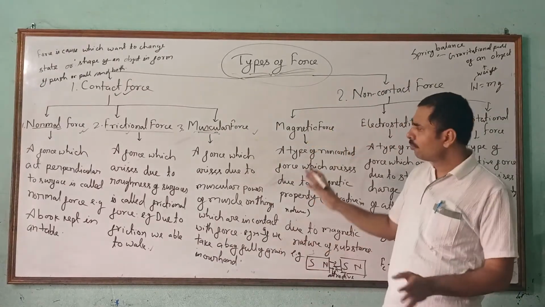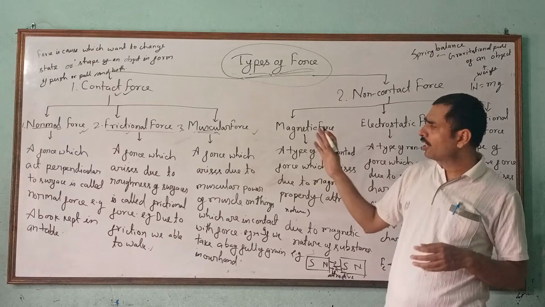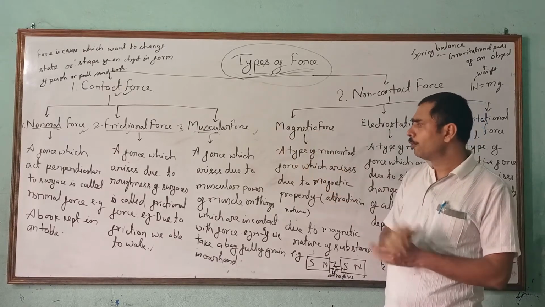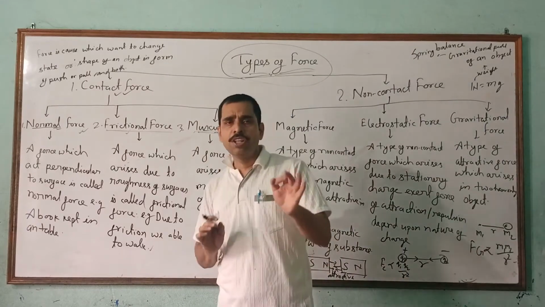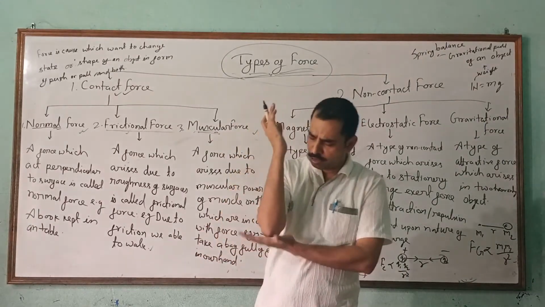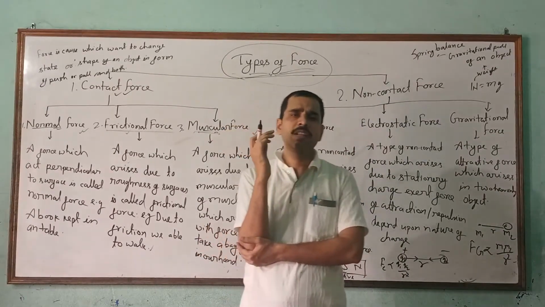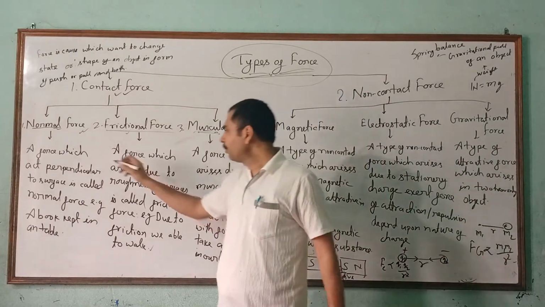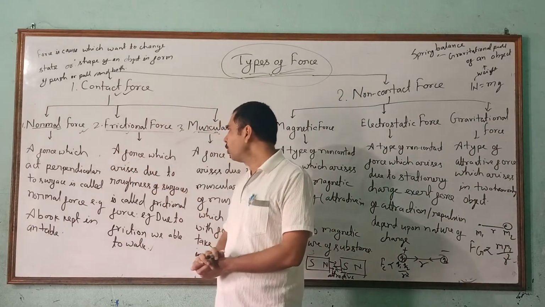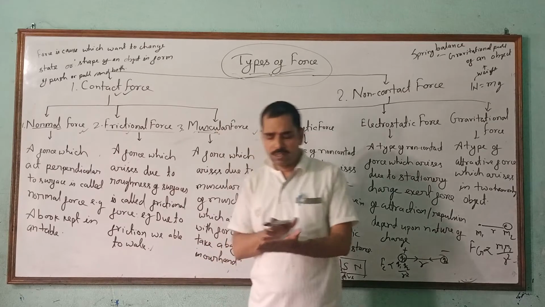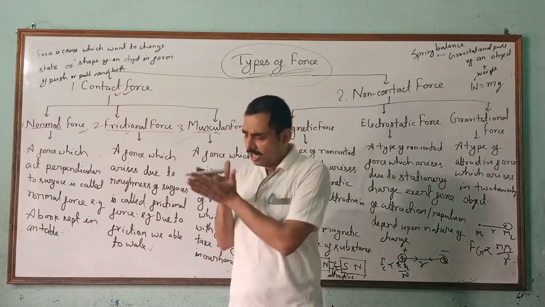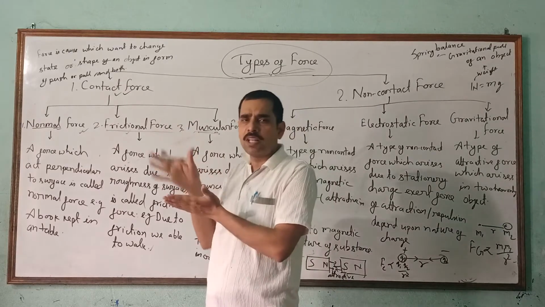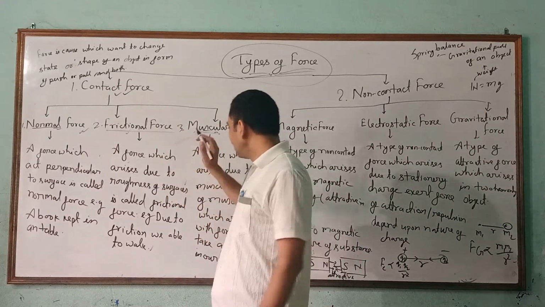I hope it is clear, the three types of force which are basically contact forces. The force which is perpendicular to the surface is called normal force. Frictional force arises when both objects are in contact with each other, and due to the roughness of their surfaces, the force arises.